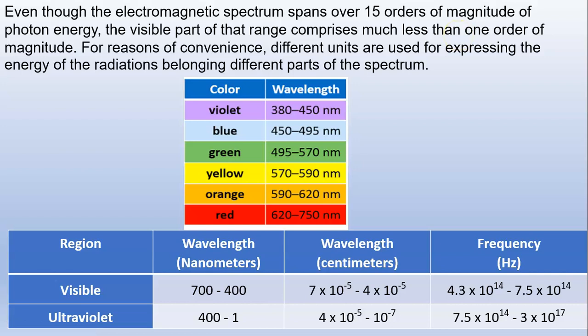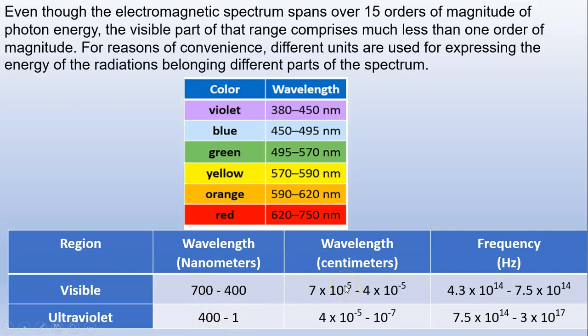For reasons of convenience, different units are used for expressing the energy of the radiations belonging to different parts of the spectrum. Visible and ultraviolet regions of the electromagnetic radiation are usually expressed in terms of wavelength in the units of nanometers. Visible radiation has a range of 400 to 700 nanometers, and ultraviolet has a range of 1 to 400.